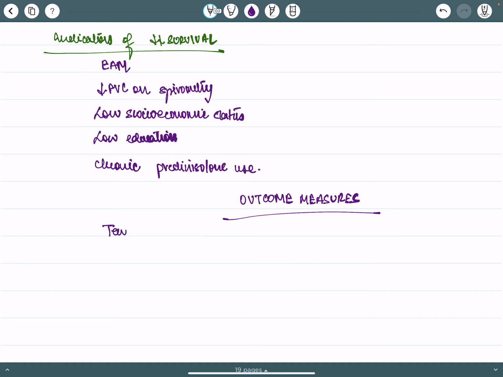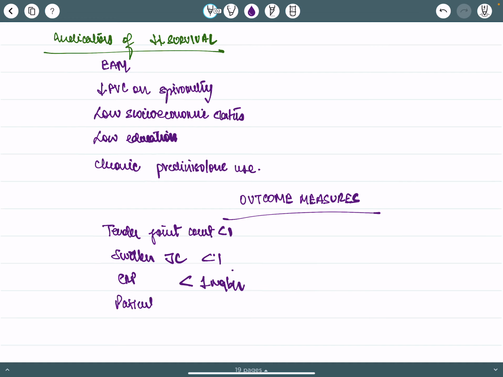It shows tender joint count less than 1, swollen joint count less than 1, CRP less than 1 milligram per deciliter. Patient global assessment is very important, because there is another thing known as physician global assessment, and we are looking only for patient global assessment. Less than 1 on a scale of 1 to 10. Or simplified disease activity index less than 3.3.